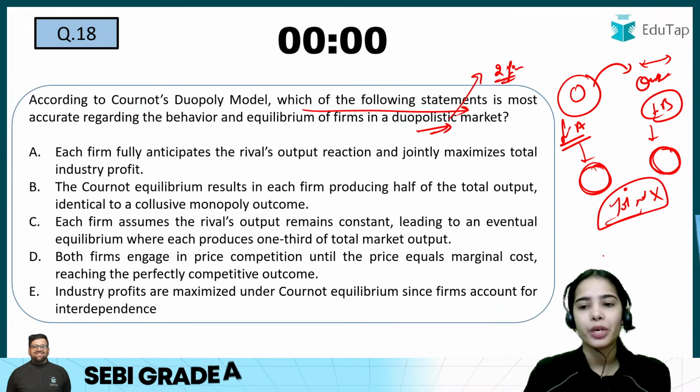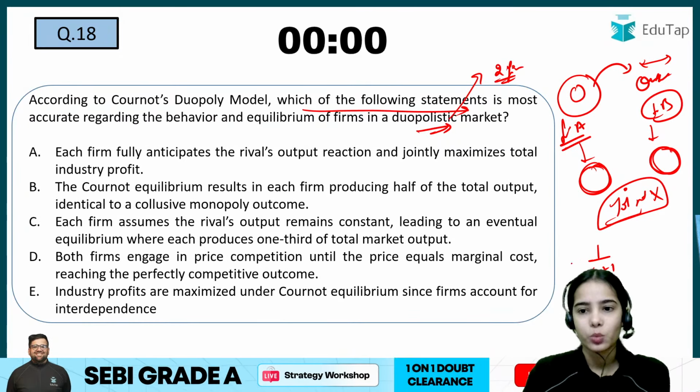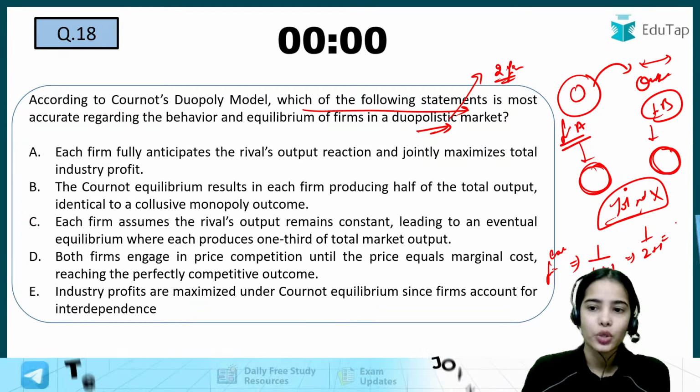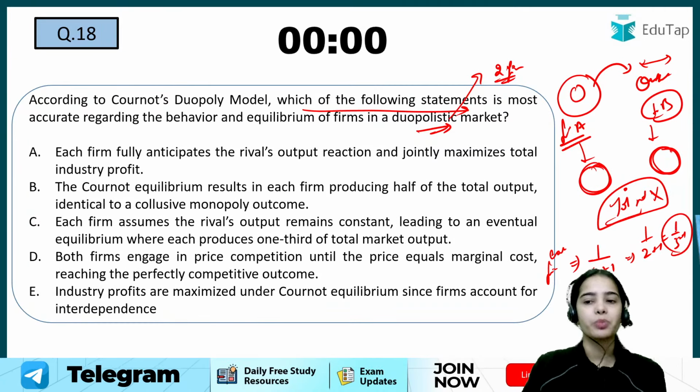The firms produce 1 upon n plus 1. That means each firm produces 1 upon n plus 1, where n is the number of firms. So if there are two firms, it is 1 upon 2 plus 1. So each firm is producing 1/3. Each firm is producing 1/3.